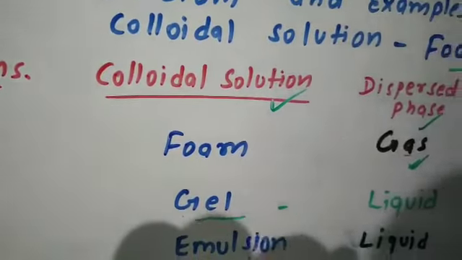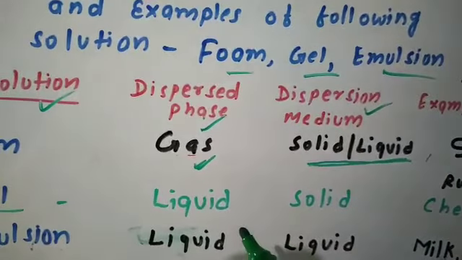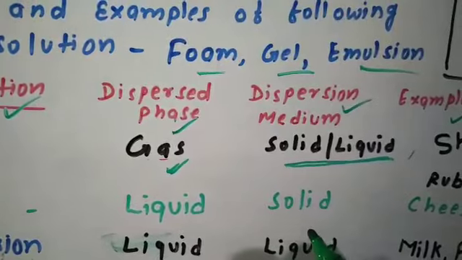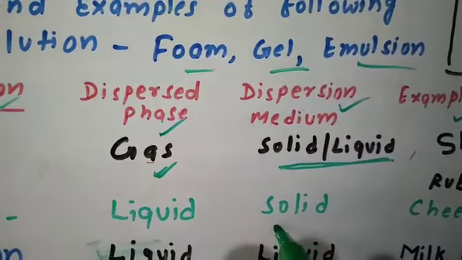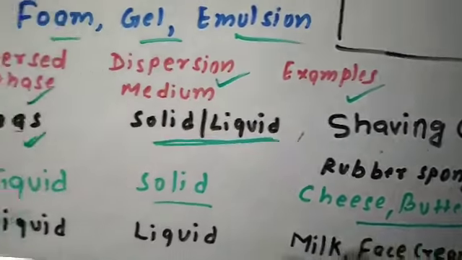Next one is gel. Gel is also a colloidal solution in which dispersed phase is liquid and dispersion medium is solid. Examples, cheese and butter.